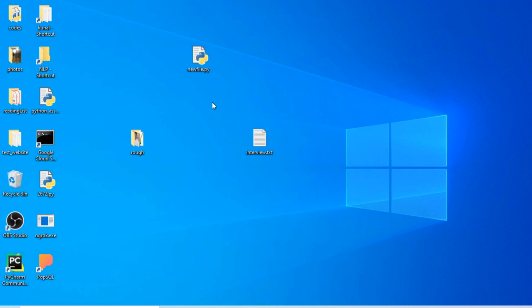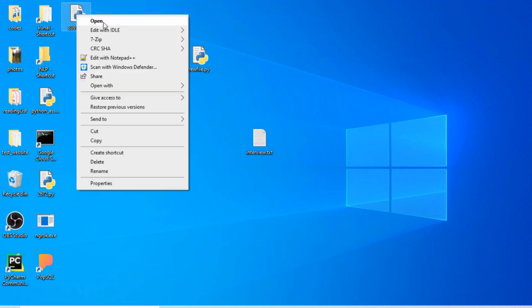Okay guys, so here is another hot shot for you. What is it? New file. Let me open this. Now what happened? Oh, this new file came. What is this? This is a new file.